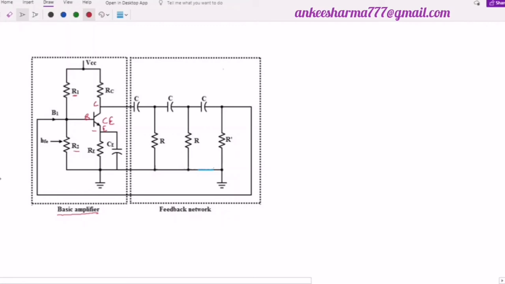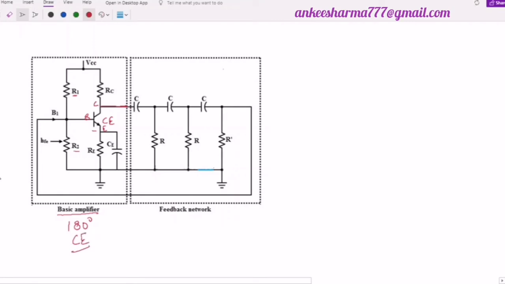Output किसके अक्रॉस मिल रही है? RC के अक्रॉस मिल रही है हमें यहाँ पे. तो RC जो है हमारे पास एक तरह से लोड रेजिस्टेंस भी एक्ट करता है. Now if you look here that this is the output of my amplifier. इतना सेक्शन हमारा एम्पलीफायर का, इट मीन यहाँ पर आउटपुट मिल गया एम्पलीफायर की, and this circuit, this basic amplifier circuit, had provided us a phase difference of 180 degree because it is connected in the common emitter configuration.